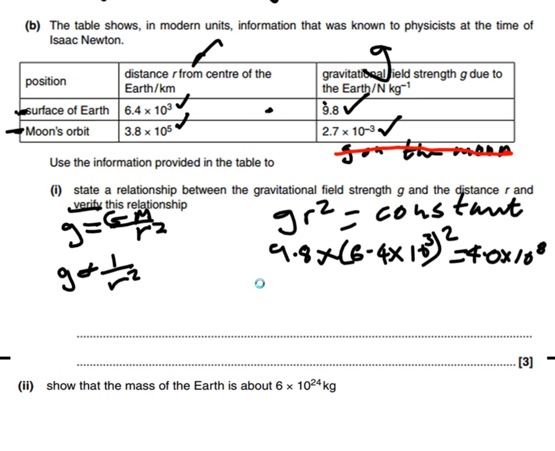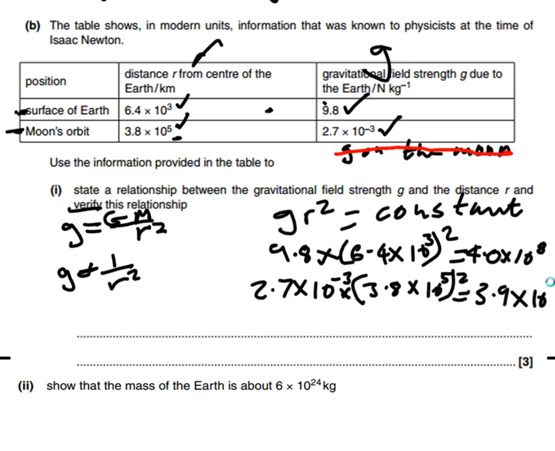So g at the moon's orbit is 2.7 times 10 to the negative 3, and we need to multiply that by the r. And well, we've got 3.8 times 10 to the 5. That's all squared though. And for that one, we get 3.9 times 10 to the 8.